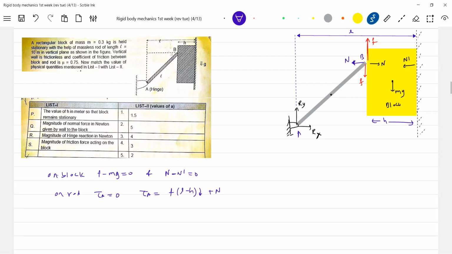What is the length of the rod? It is given as small l. I need this distance, no?